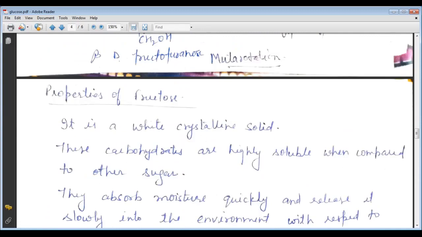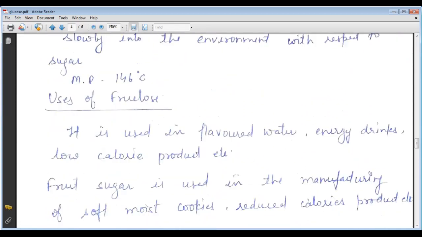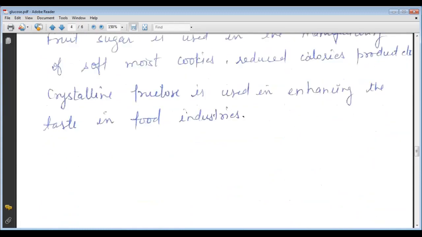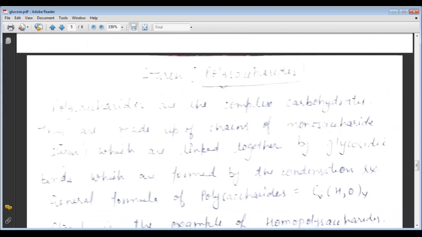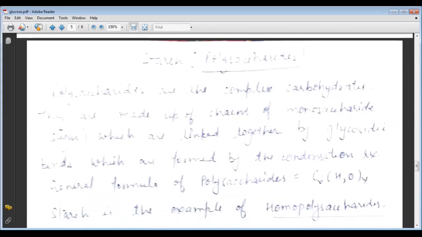Now we come to the properties of fructose, and here are the uses of fructose, and at the last we come to the starch. Starch is an example of the polysaccharides. We know that glucose and fructose are examples of monosaccharides, and here is one other compound, starch, and starch is an example of polysaccharides.